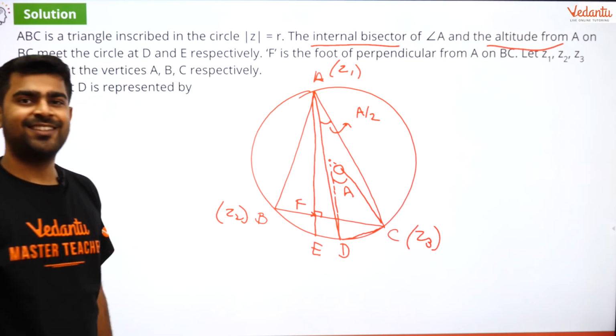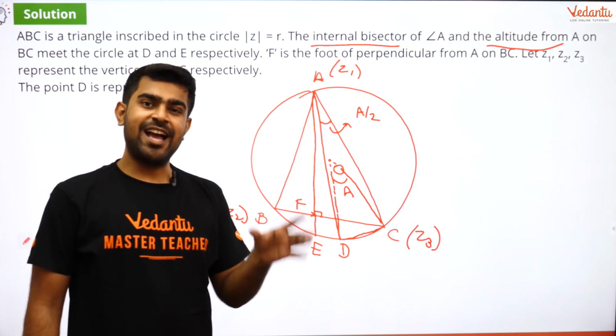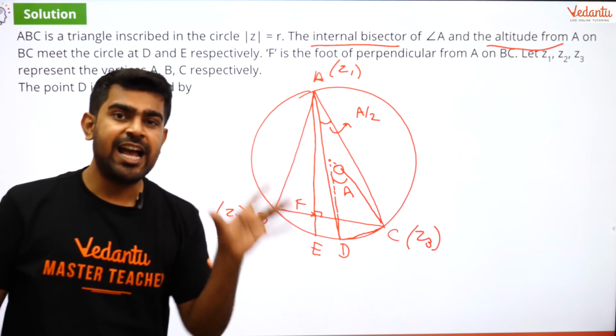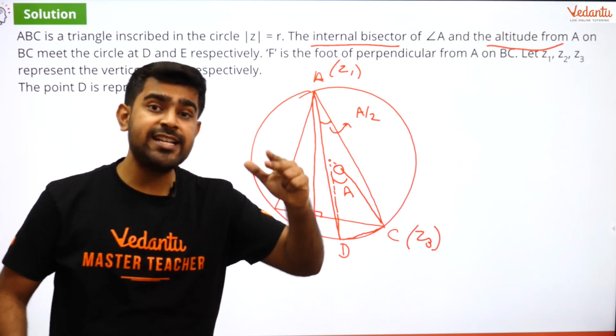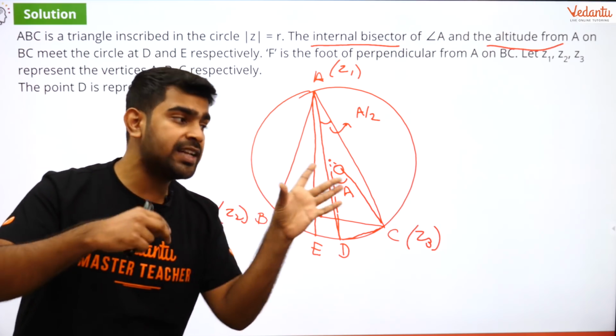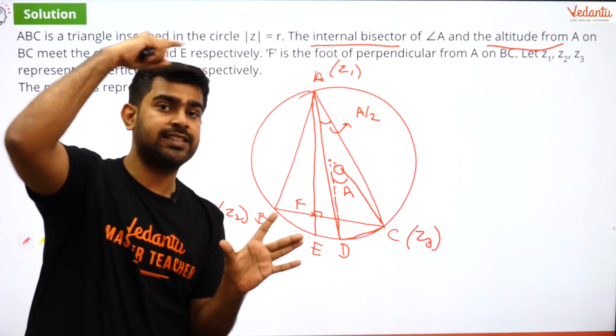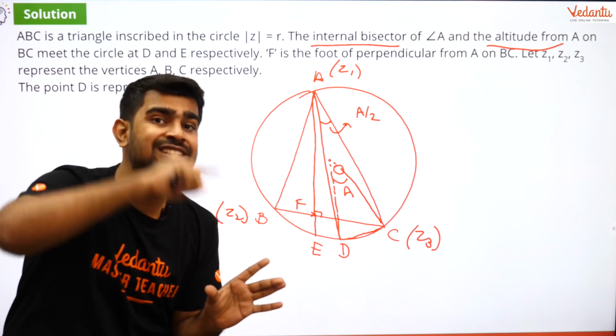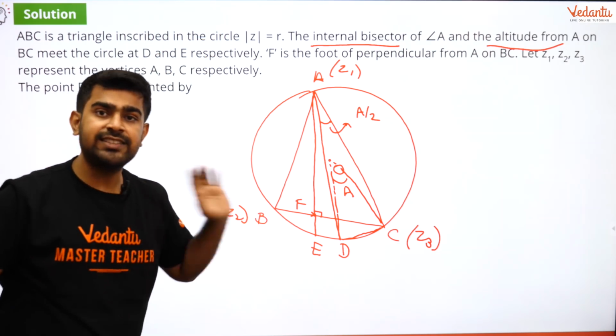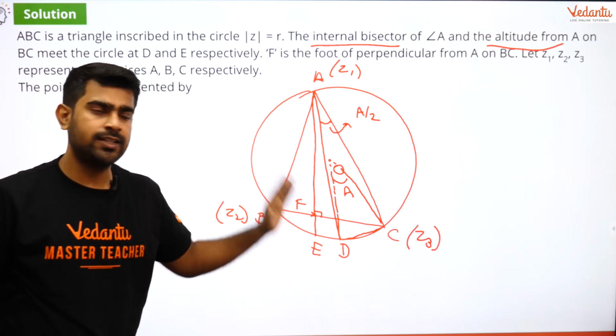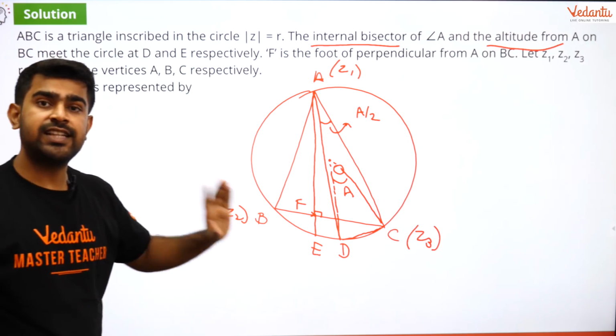A. That is a good point, right? So the angle subtended by CD at the center will be twice of the angle subtended by CD at the circumference. At the circumference it was A by 2. So twice of A by 2 will be A. And that is exactly what I have drawn. Is it right? Perfect. So now I will start with rotation.